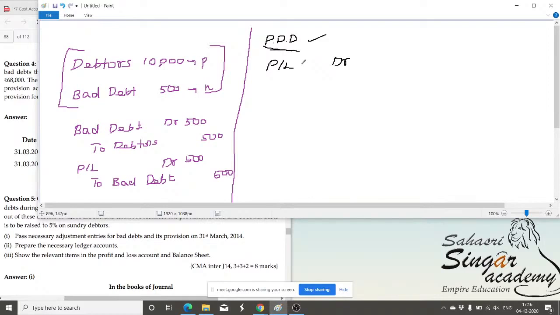Why don't you keep some amount away so that you can meet the losses out of this amount kept aside, so you don't find any pain, right? In such a way, I'm going to keep the money away by debiting the P&L account and crediting the provision for doubtful debts account. Is it clear? I assumed that to the extent of 500 rupees could be lost in the future.